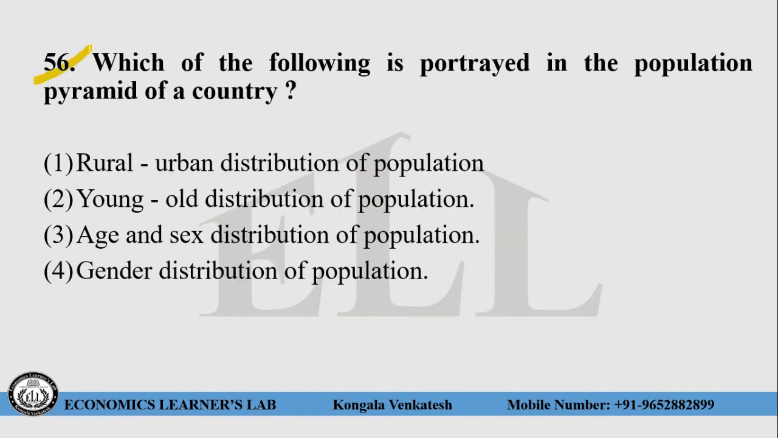Question number 56. Which of the following is portrayed in the population pyramid of a country? Choice number 1, rural urban distribution of population. Choice number 2, young old distribution of population. Choice number 3, age and sex distribution of population. Choice number 4, gender distribution of population. So here the right answer for this question is choice number 3. So population pyramid talks about age and sex distribution of population.